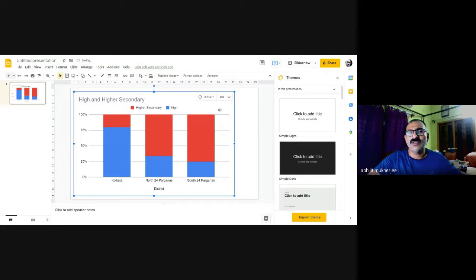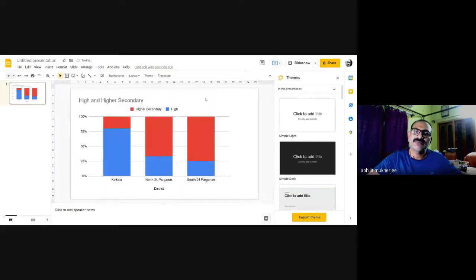That chart will come, and see, an update button is there. Update from untitled spreadsheet. Yes, I want to update it. And every time I make changes in that original spreadsheet, those changes will be reflected in this slide also, right?